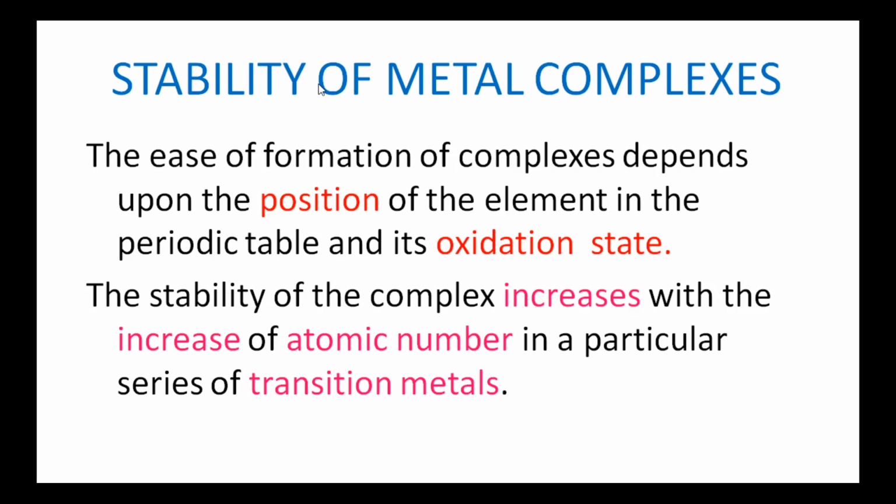First of all, I am explaining the stability of metal complexes. The ease of formation of complexes depends upon the position of the central element in the periodic table and also its oxidation state. So the stability of the complex increases with the increase of the atomic number in a particular series of transitional metals. That is, while going in 3D series from left to right, atomic number increases, then the stability of the complex also increases.